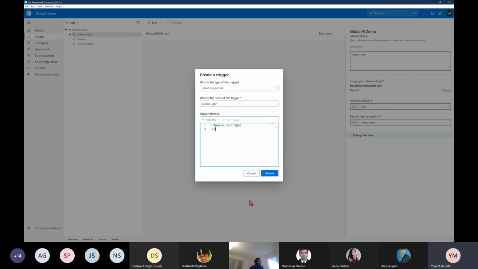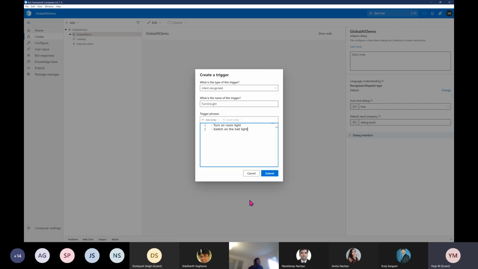And my second statement, maybe switch on hall light. Something like that, you can train your LUIS model. So if you want, you can add more statements, but I'll stop with these two statements.